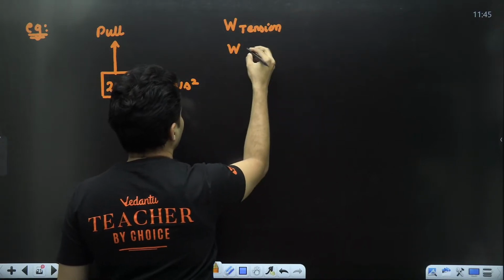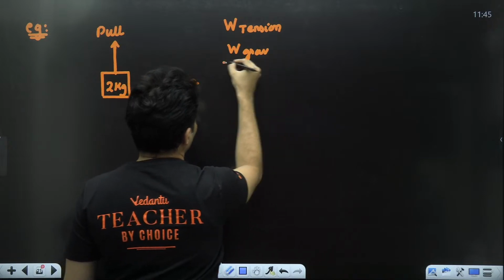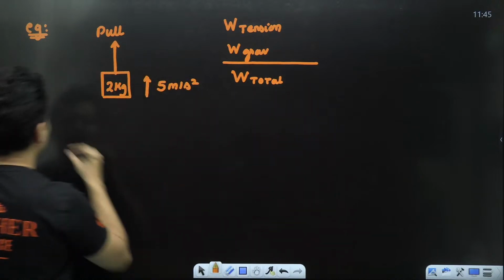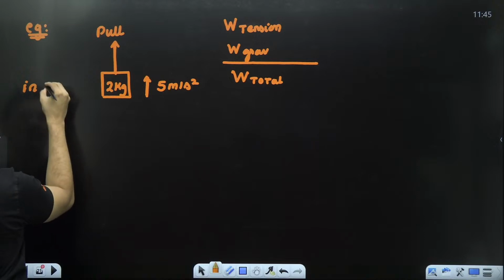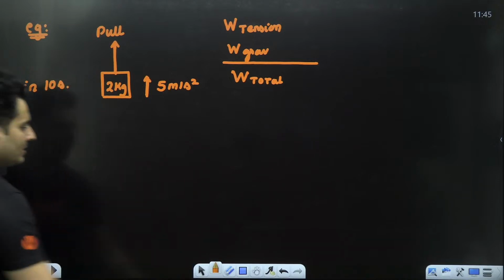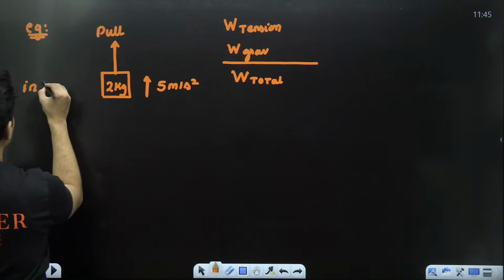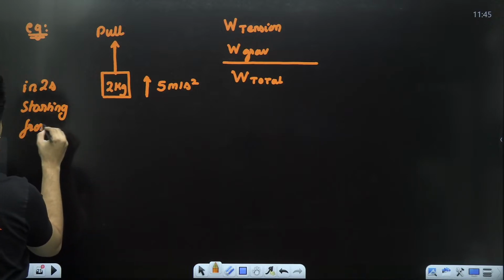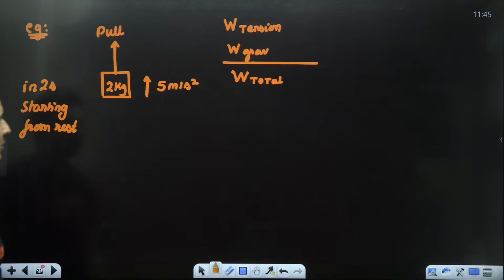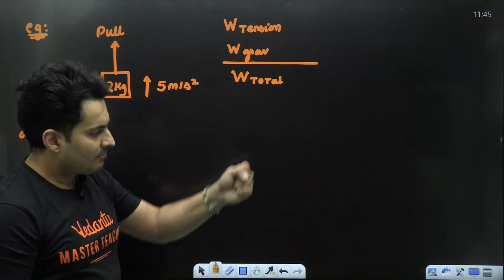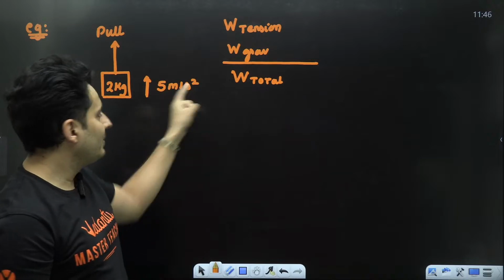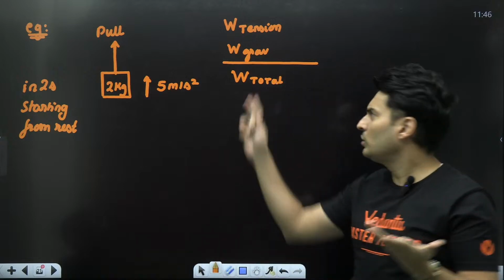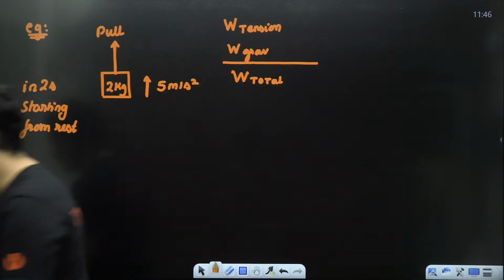Next, what is the work done by gravity? Next, what is the total work done? What is the total work done in, let's say, 2 seconds, starting from rest. That is the question. When you're pulling it up, it's going to start accelerating up at 5 meters per second square. How much work will the tension do? How much work will the gravity do? And what's the total work done by all these forces? That is the question. Okay.